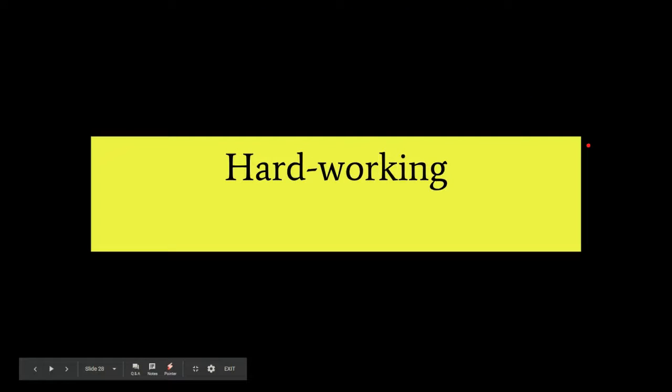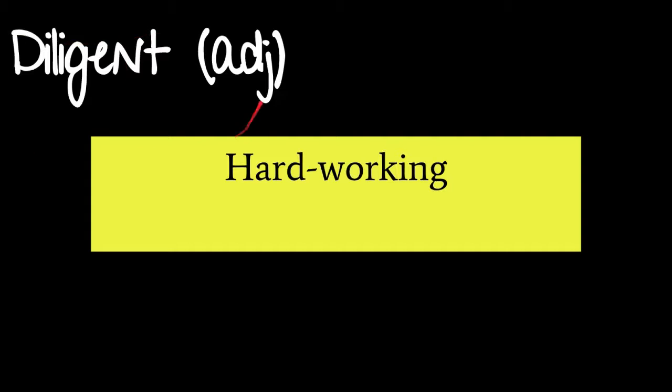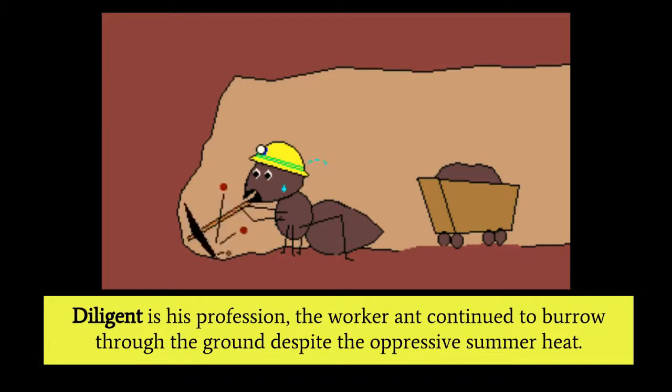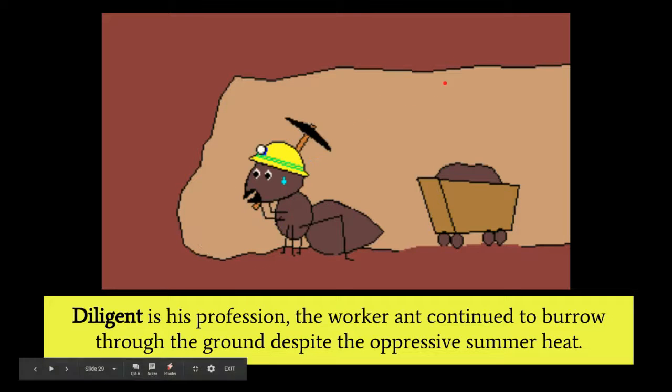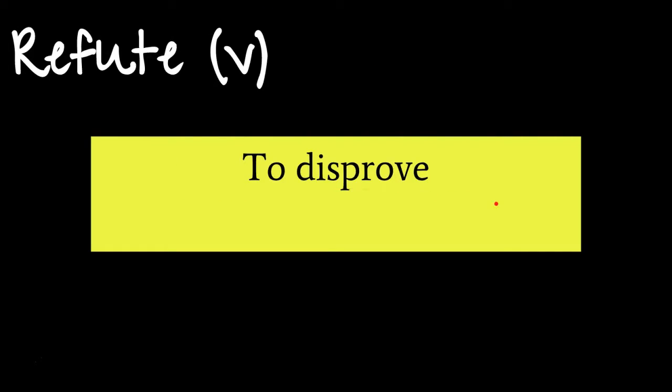All right, so next up we have diligent, hardworking, positive connotations there, adjective. All right, so diligent in his, that should say in, diligent in his profession. The worker ant continued to burrow through the ground despite the oppressive summer heat. Poor ant, he's so sweaty. All right, so diligent is an adjective. If you want to turn it into a noun, it's just slightly different. It's diligence, ending with a C-E. So diligent is the adjective. Diligence is the noun. All right, so next word is refute, which is a verb, and it's to disprove.